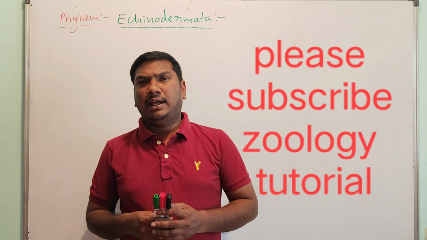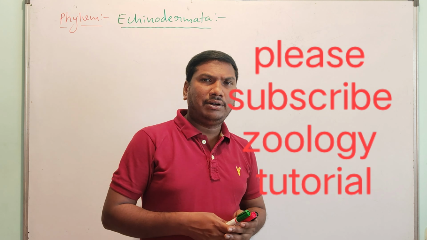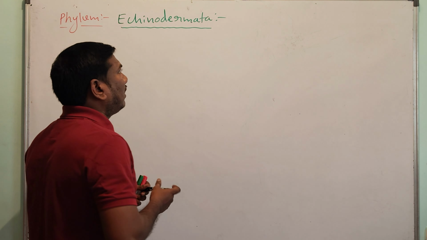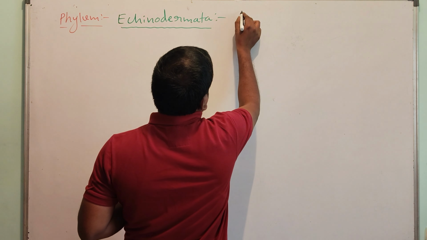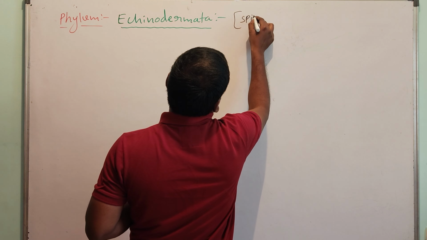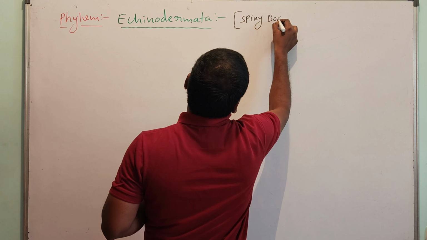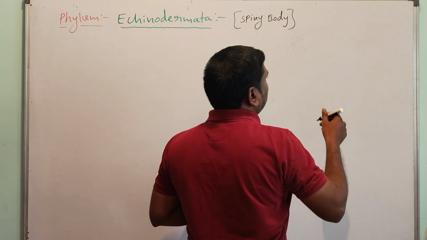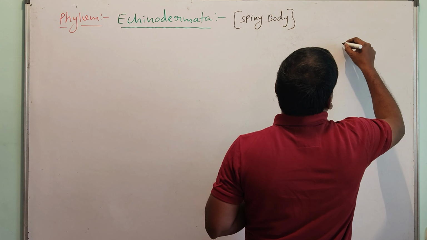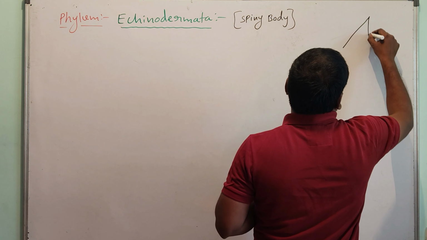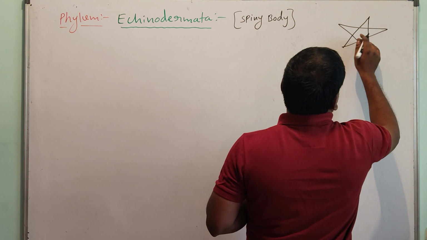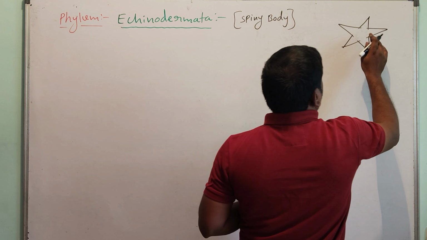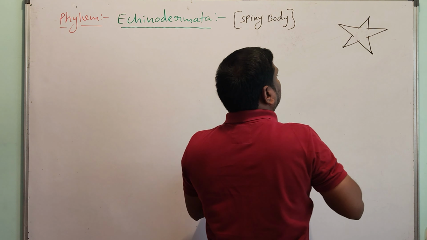Next phylum, Echinodermata. Echinodermata means spiny body. Spiny body means, for example, starfish. In the starfish, the presence of the spines.